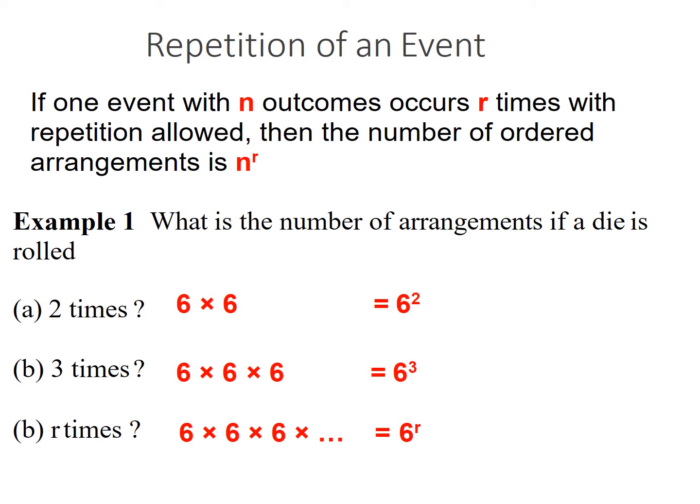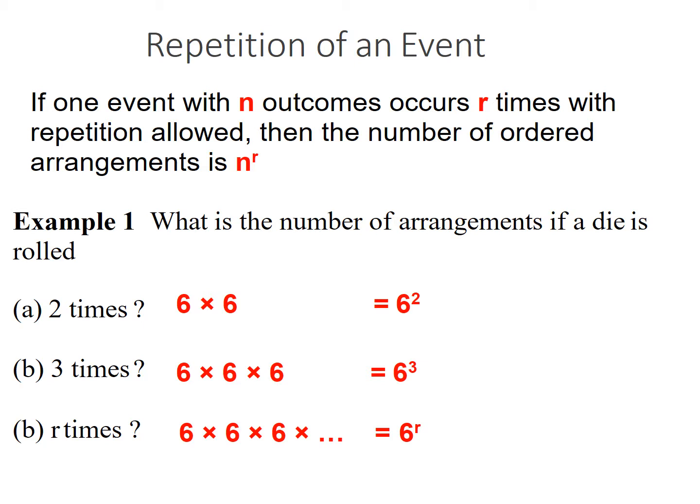Repetition of an event. If one event with n outcomes occurs r times with repetition allowed, then the number of ordered arrangements is n to the power r. What does that mean? What is the number of arrangements if a die is rolled? Just take an example. A die has 6 sides, so it is rolled 2 times.